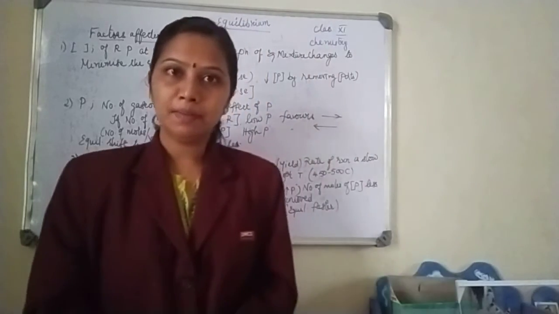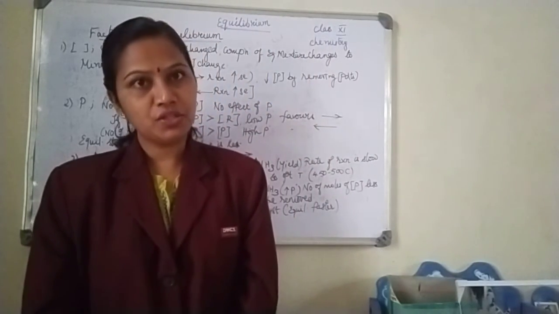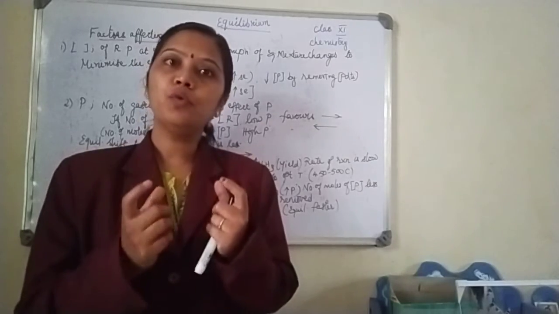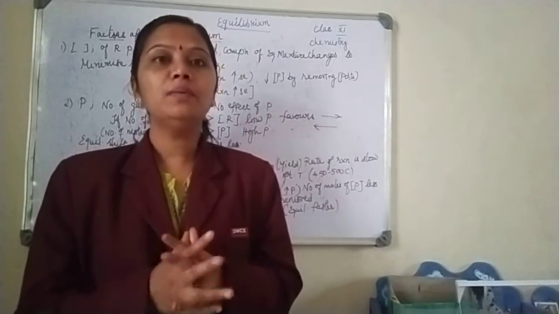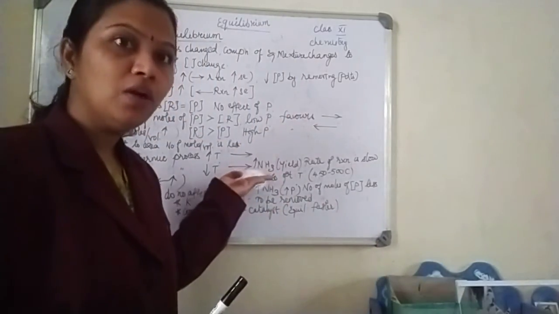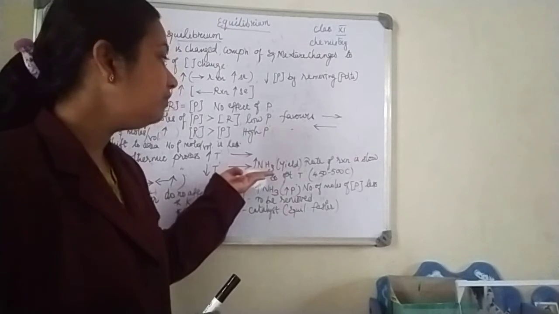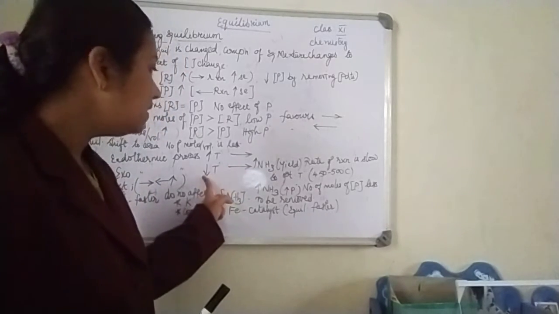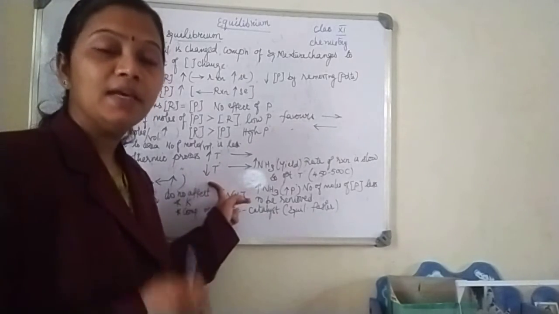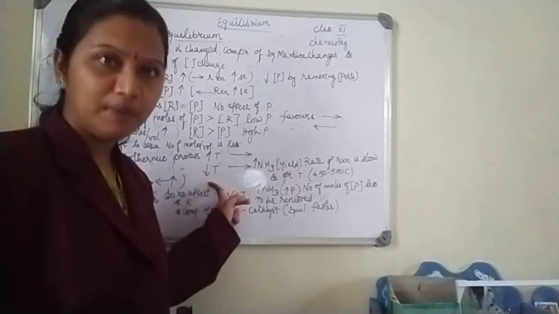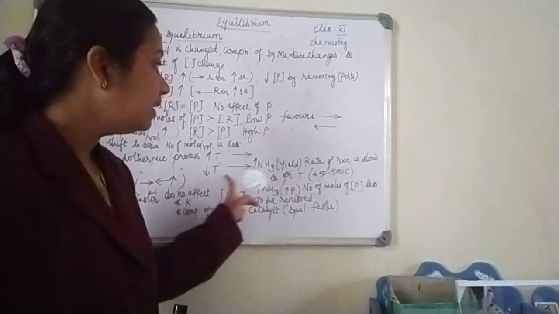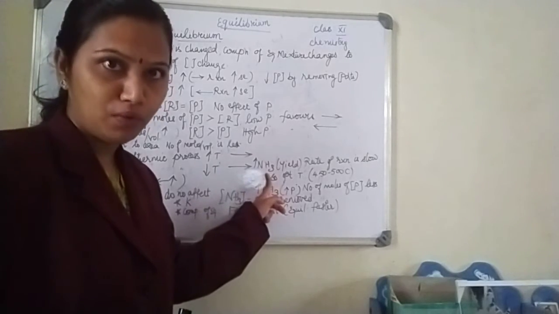Now consider an example of ammonia formation from nitrogen and hydrogen. So nitrogen and hydrogen give rise to ammonia. When the product's yield is more, see, the concentration of ammonia or the yield of ammonia will be more if there is low temperature, because this is an exothermic process where heat energy is liberated. Since it is an exothermic process, low temperature is favoring more yield of ammonia.